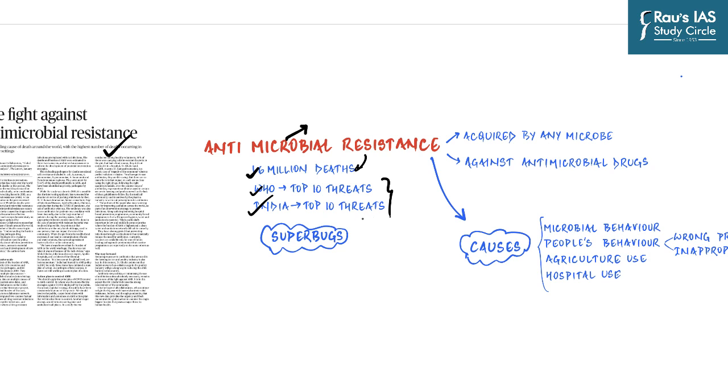Exactly because of this, it is important for us to discuss what antimicrobial resistance is, how it leads to the genesis of superbugs which are very difficult to eliminate from the human body, and what the causes are behind the rise in antimicrobial resistance cases in the parasites. But before that, it is important to understand what exactly antimicrobial resistance is and how it develops. And that we are going to understand through a demonstration.